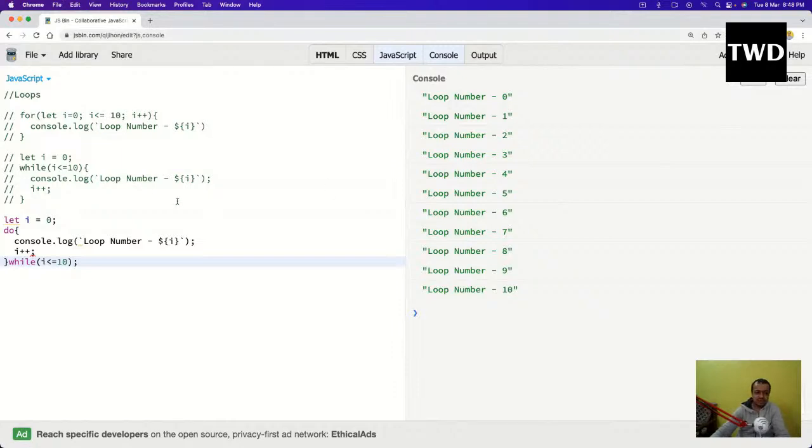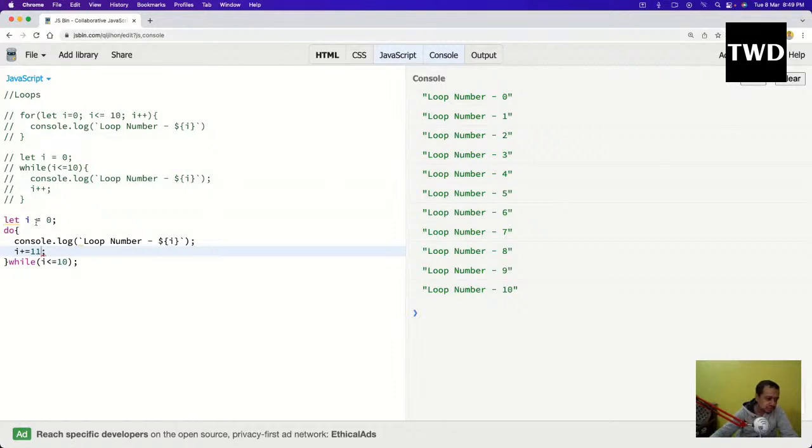See, I'm not checking this condition ahead. So what is the difference in the do while loop? It will run at least once, even if the condition is false. Let us make the condition false. So instead of i plus plus, I will make it i plus equal to 11. What is i plus equal to 11? It means i equals i plus 11. So I've done i equals i plus 11.